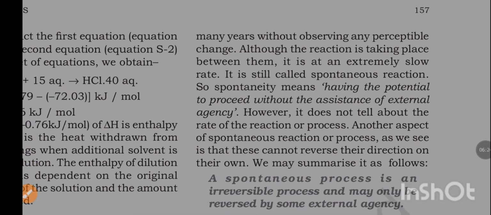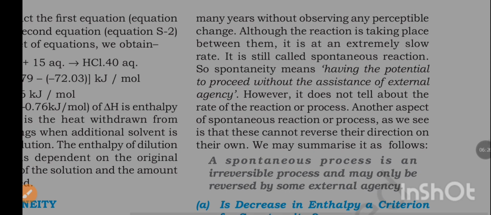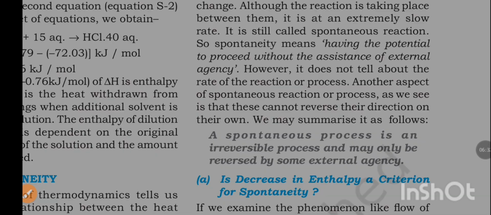Although the reaction is taking place between them, it is at an extremely slow rate. It is still called a spontaneous reaction. So, spontaneity means having the potential to proceed without the assistance of an external agency. However, it does not tell about the rate of the reaction or process.